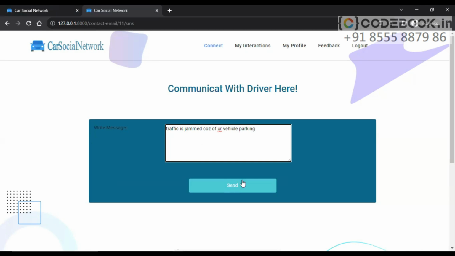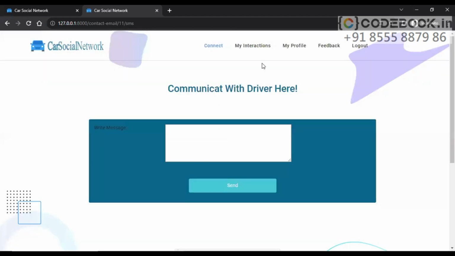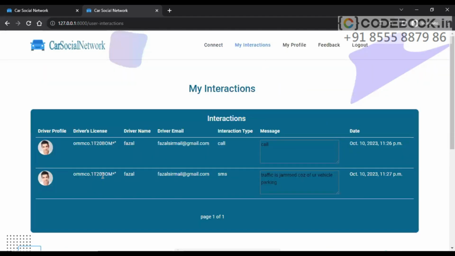Okay, send. So now the SMS is sent successfully. I have received the SMS on my mobile phone, the same message. Let's go to interactions and check here. These are my interactions, two interactions. One is from call, another is from SMS.